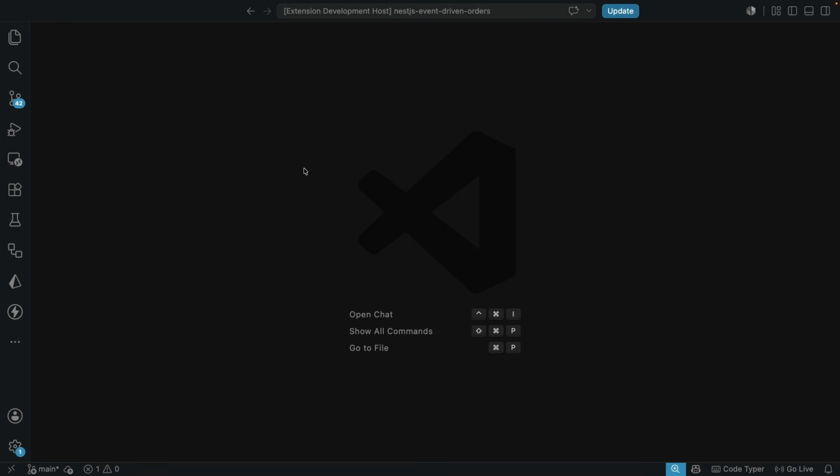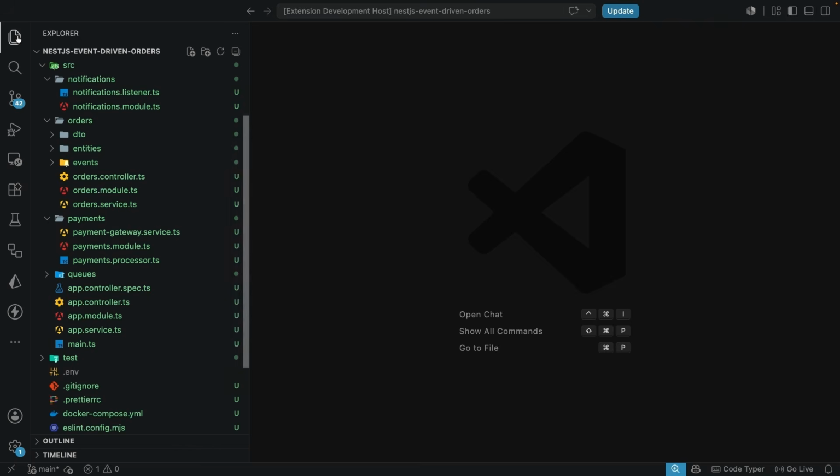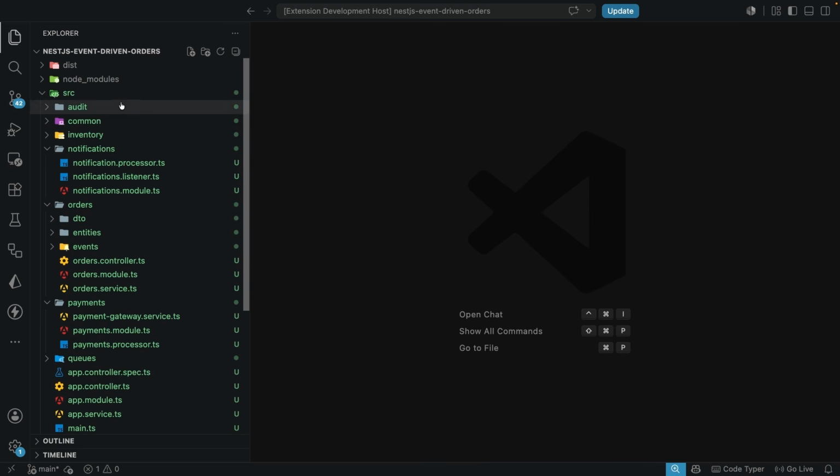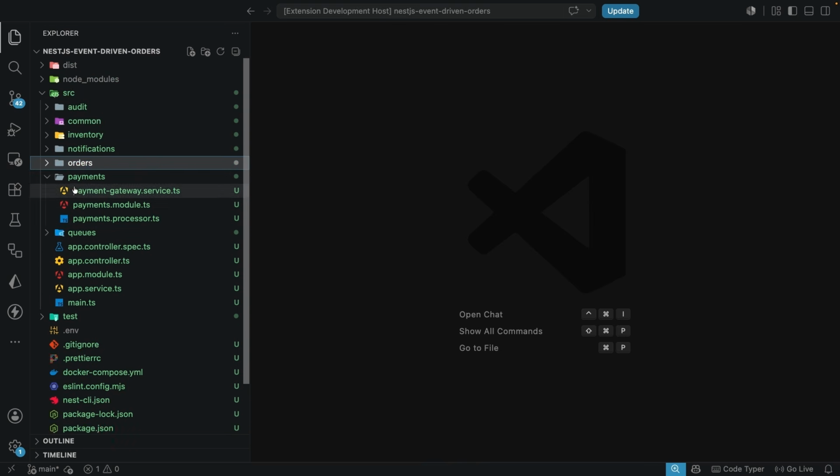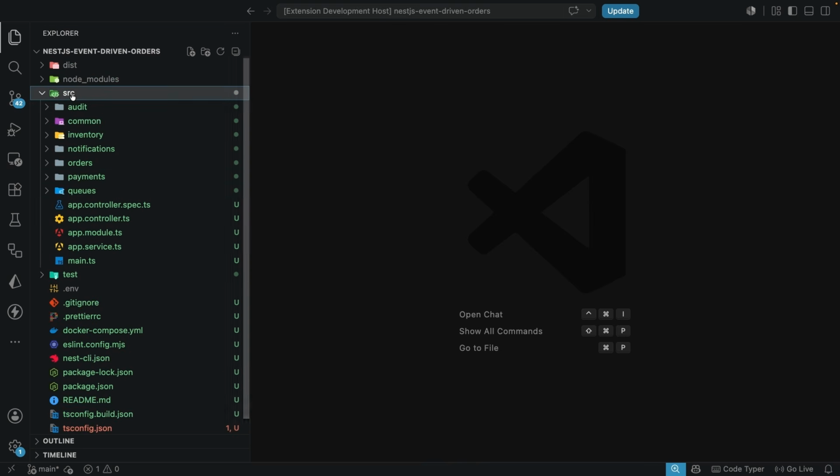And the reason is BullMQ manages its own Redis connection for queue mechanics, and for us reaching into those connections directly for application logic isn't something that the library is actually designed to support. So we're going to create a small but dedicated client just for general purpose atomic commands like the one we're about to use. So let me collapse all of these that we have open, and let's create the Redis client.